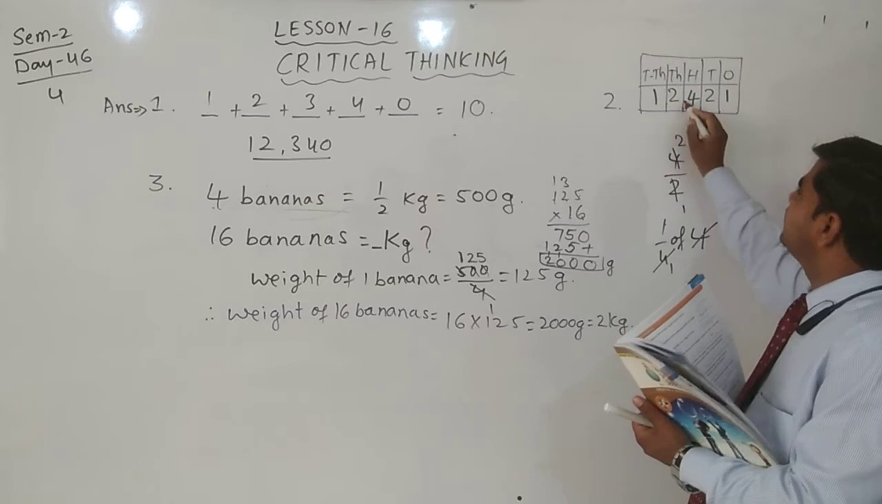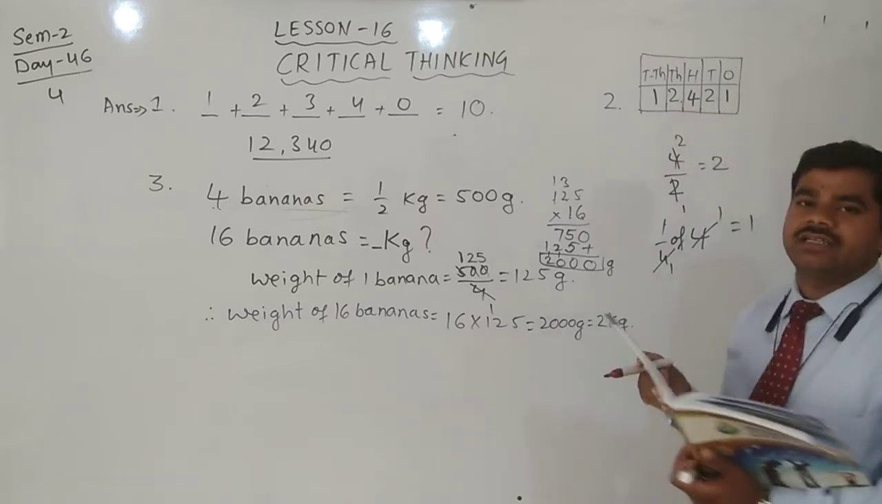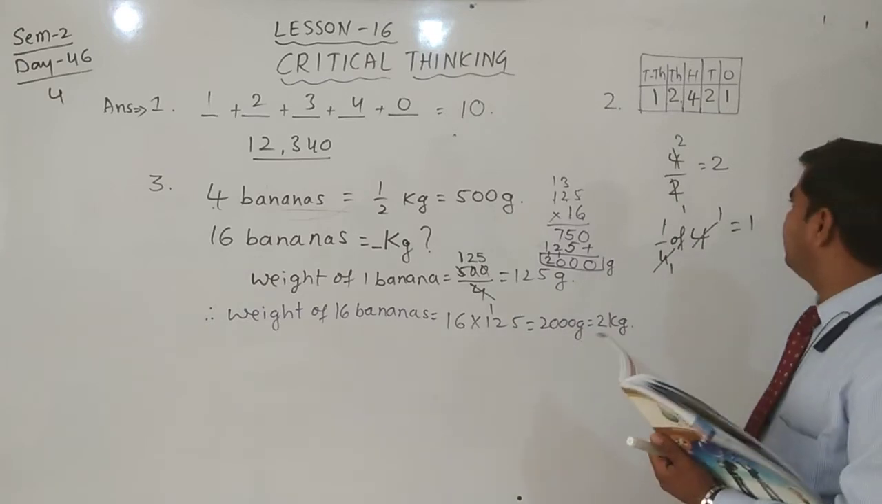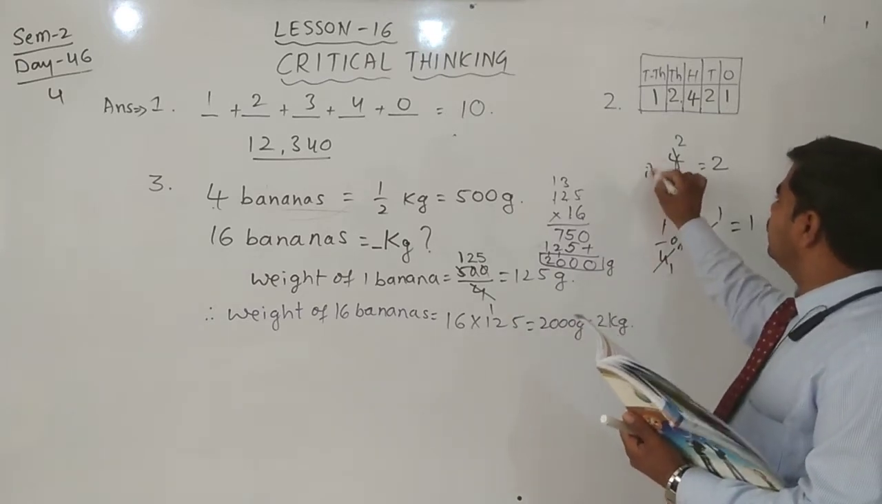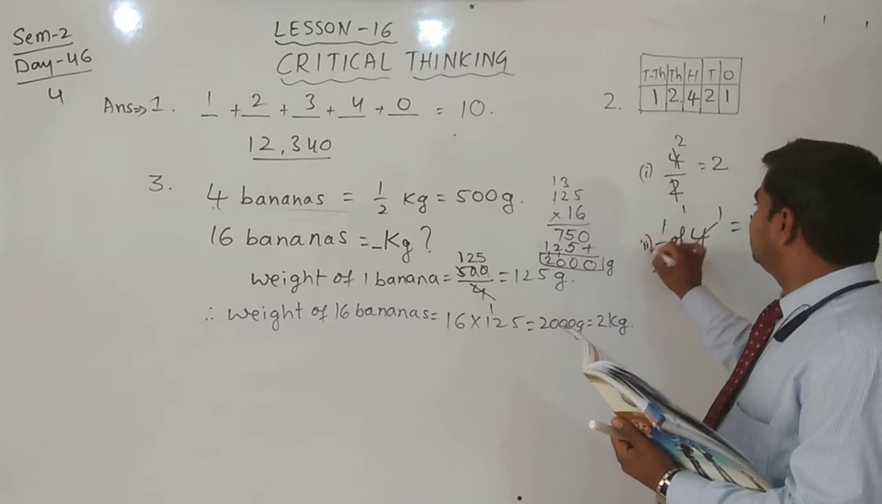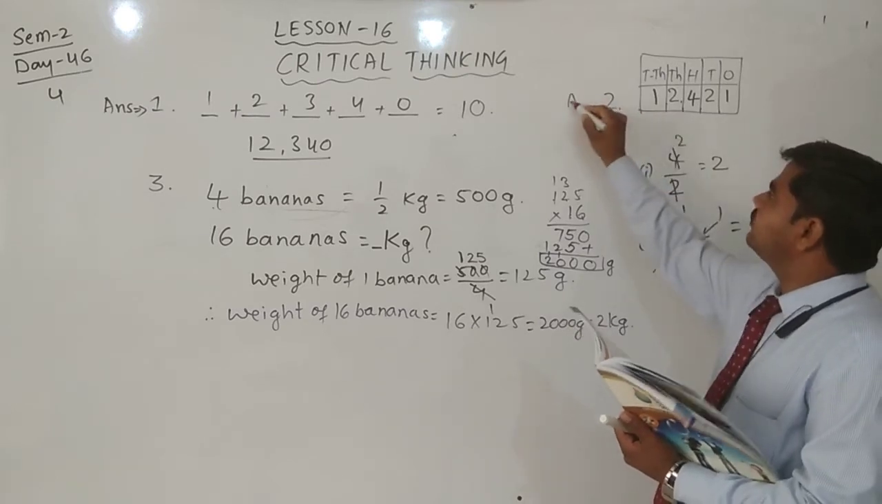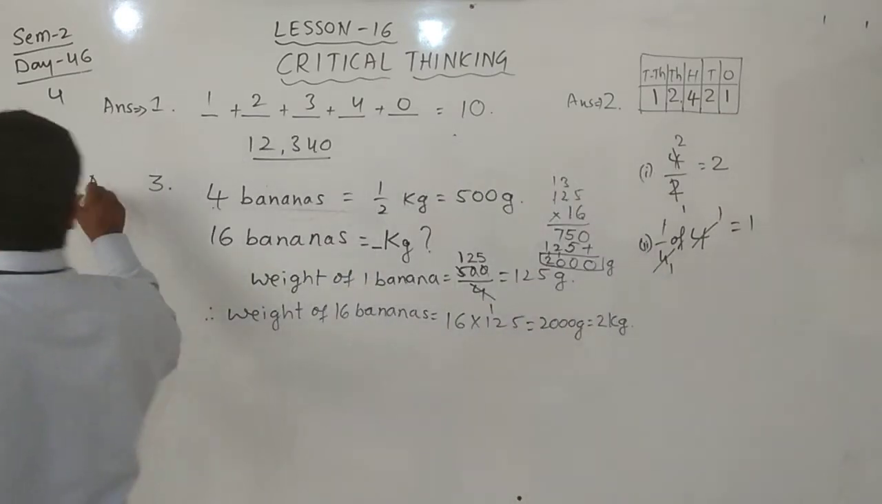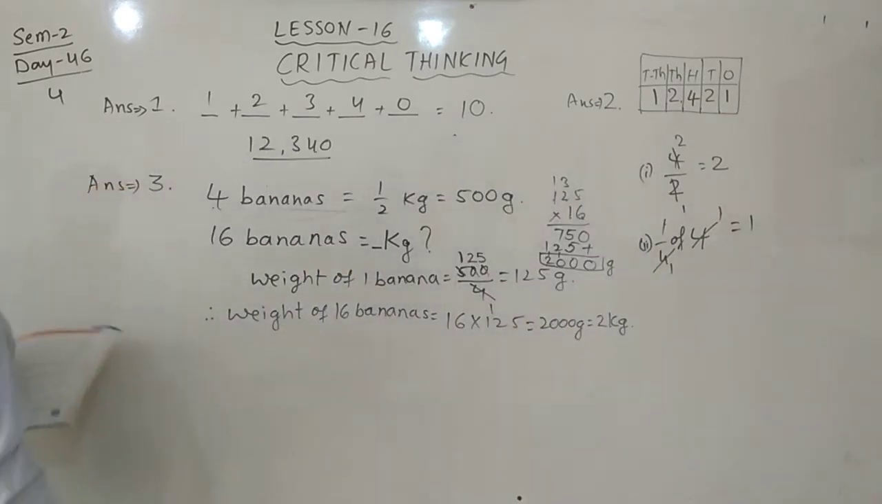Then the number is, what's the number? We can read 12,421. Like this you write. This is the number. Here this two also we can take. Yes, this is second question answer. This is third question answer. Yes, fourth one.